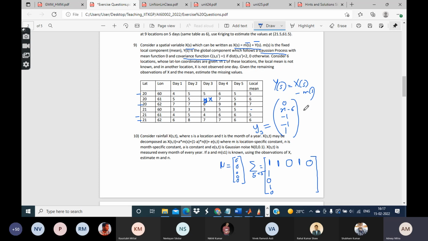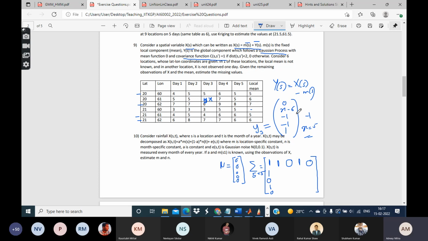So let's say that value comes to be -1. So in that case, y3 is -1. That means x will have to be m plus y. The m is given as 6. So in that case, this will become x equal to 5.